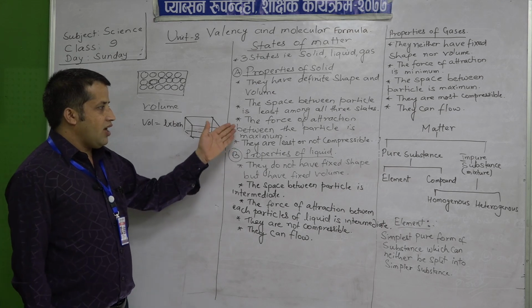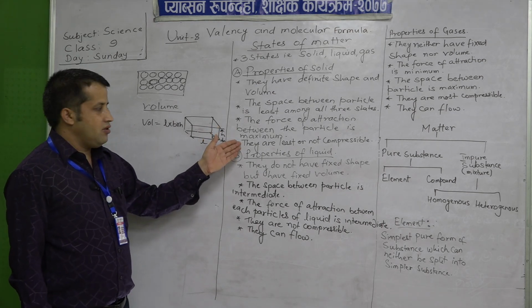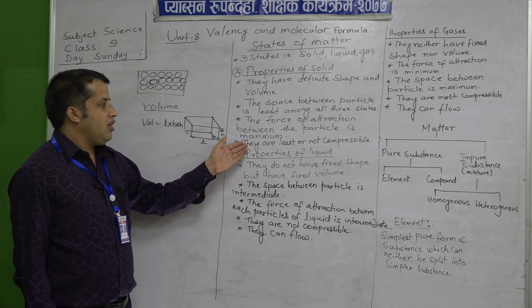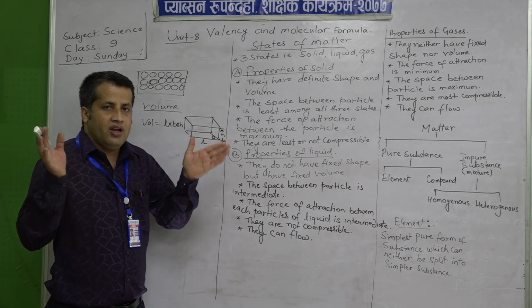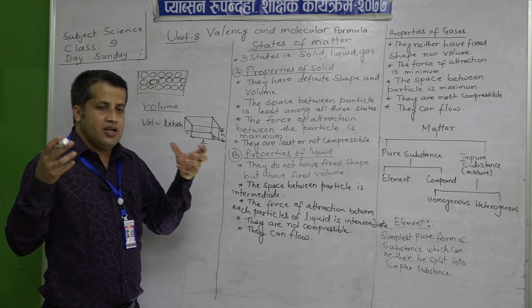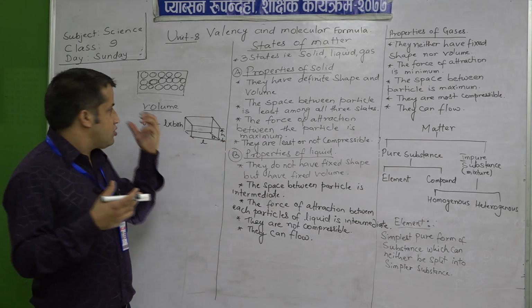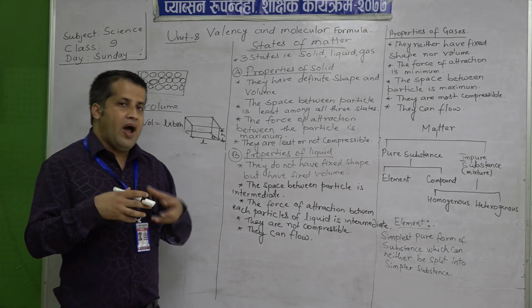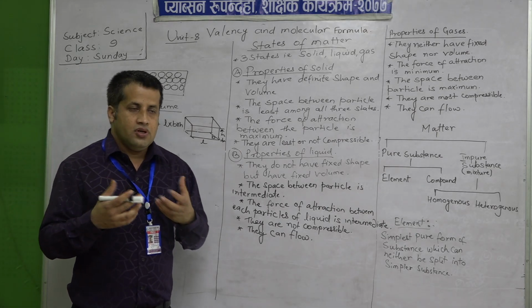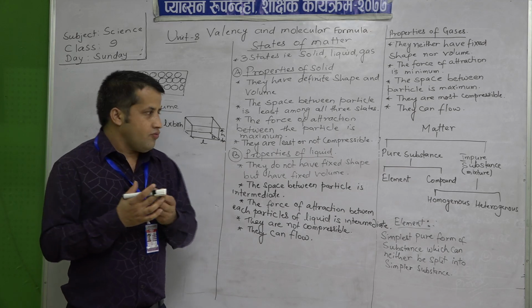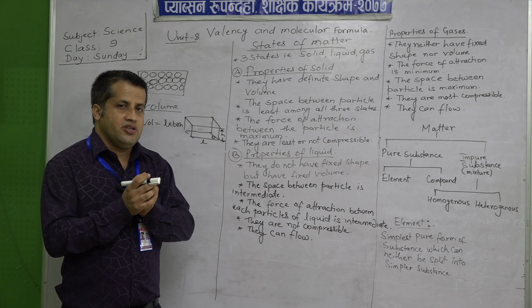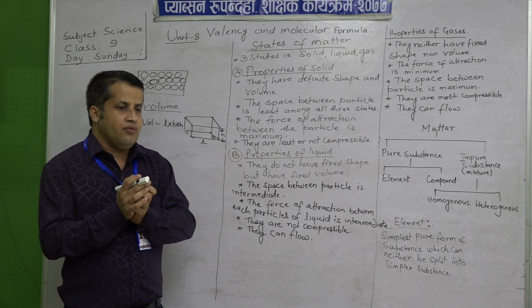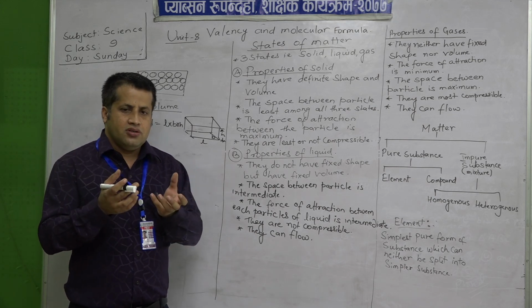Okay, and that point we can discuss in the next characteristic, that is they are least compressible, because they are very compact. They are held together. The particles in solid are held together by a very strong force. So with that strong force, we assume that they are least compressible. We cannot compress. Sometimes we find that sponge.